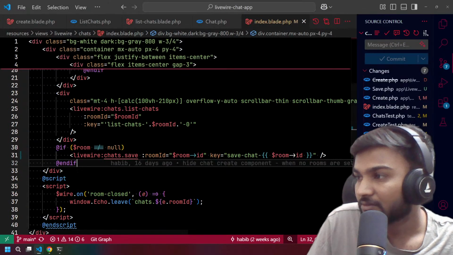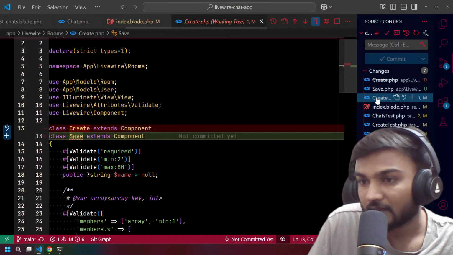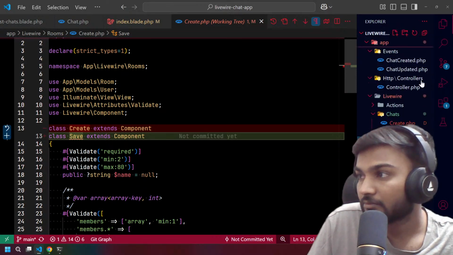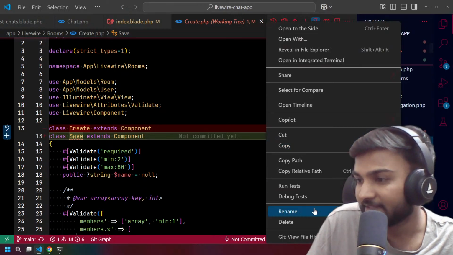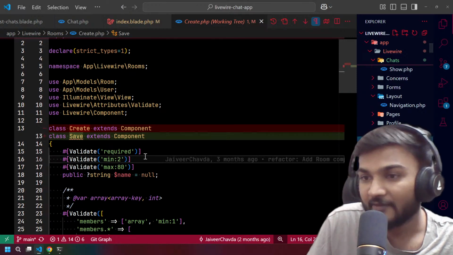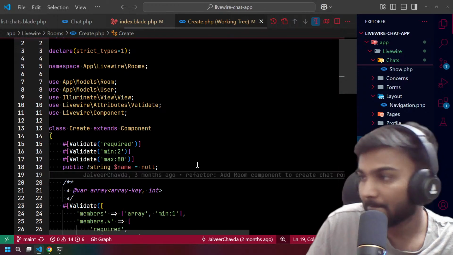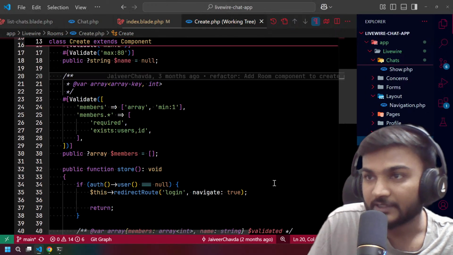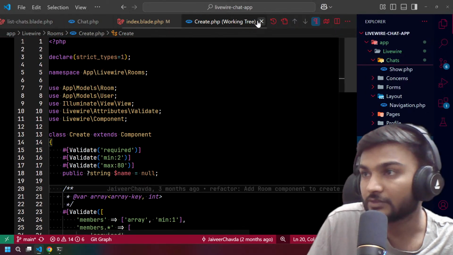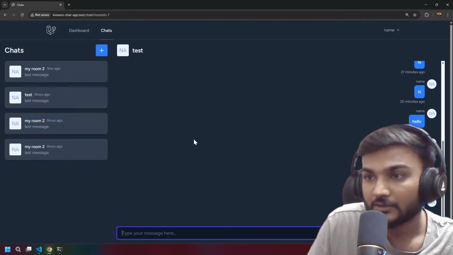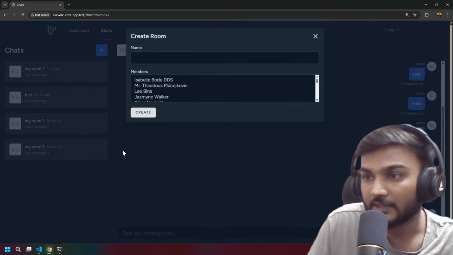Okay, we did that, but it hasn't renamed this. Why? This is create only. So why did you rename this? This is the room create. I hope this works now, and this as well, and this as well.